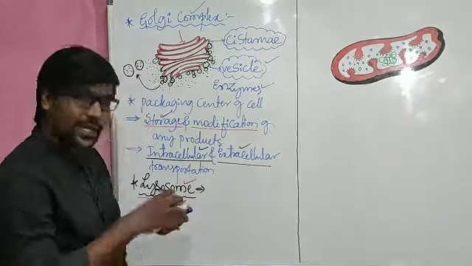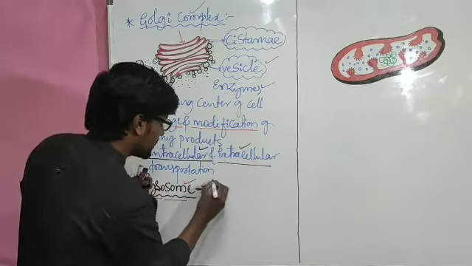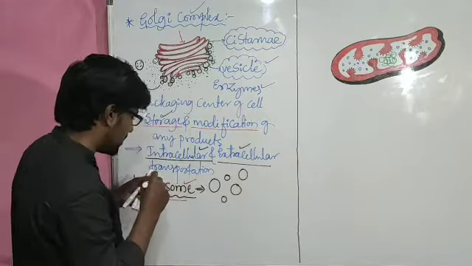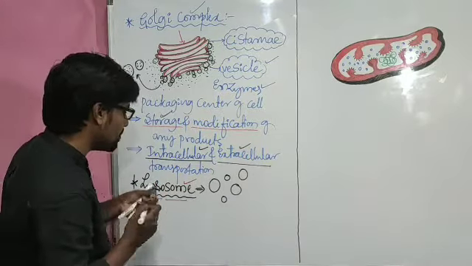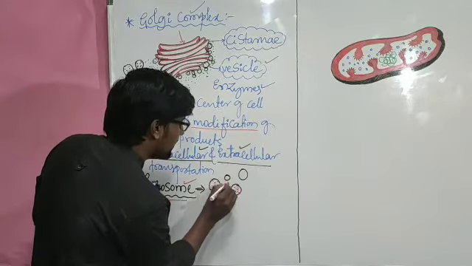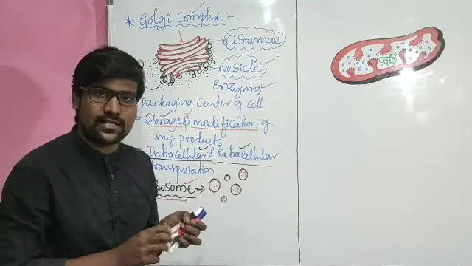Say for example, in the cell, imagine lysosomes are present here. So these are the lysosomes. Again, the size may be smaller, bigger or medium, whatever it might be. They work to digest any waste in the cell.